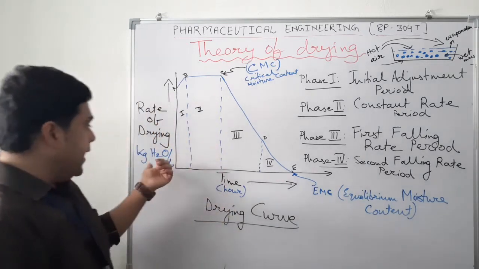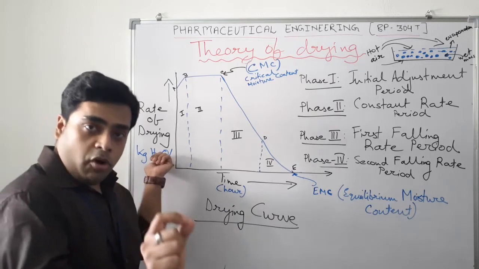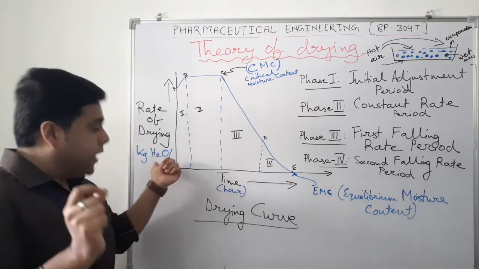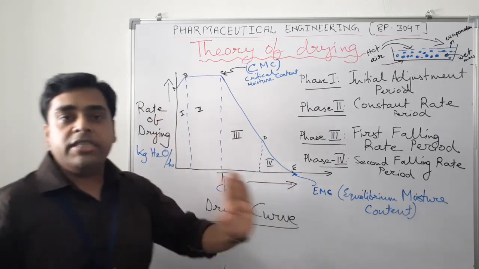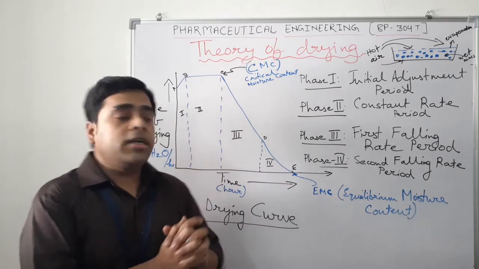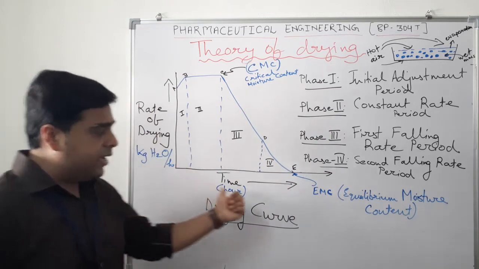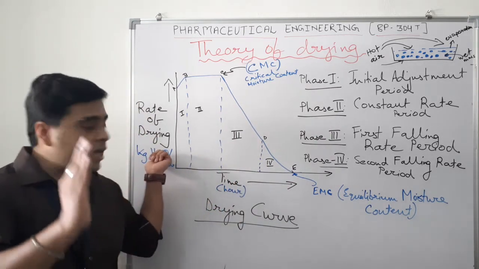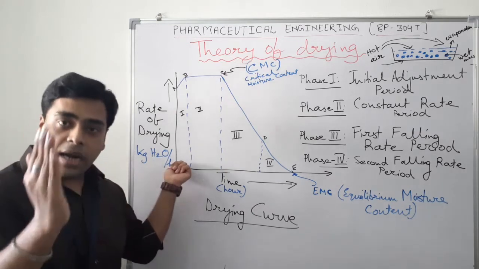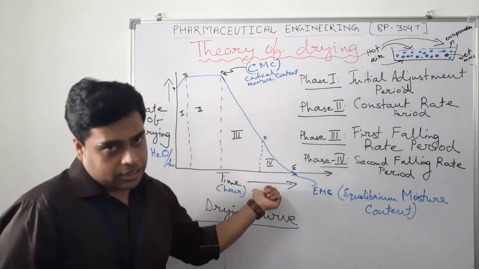So here drying rate is the kg of moisture, kg of H2O, with respect to time. So in the first drying curve, which is the basic drying curve, we'll plot the rate of drying against the time. We have taken rate of drying in kgs of moisture per hour, and the time in hours only.